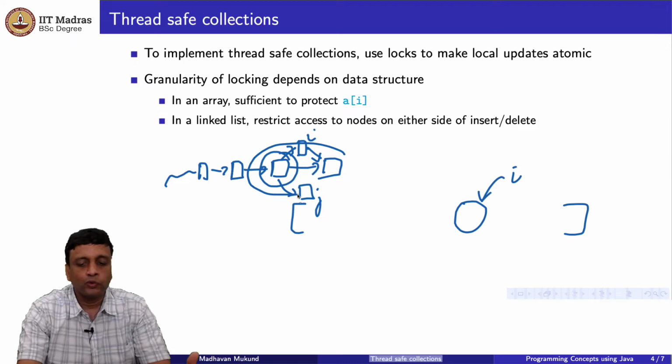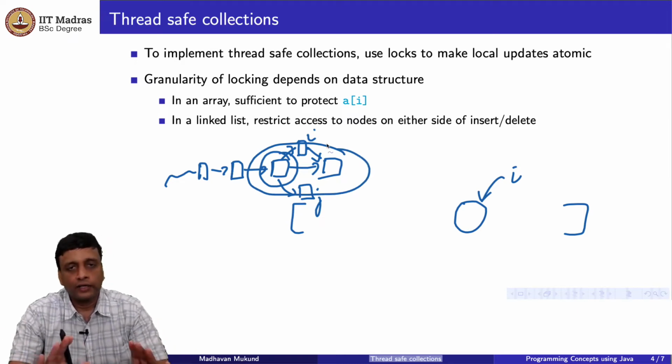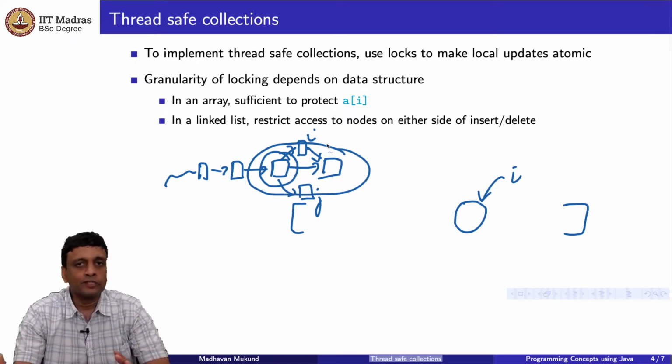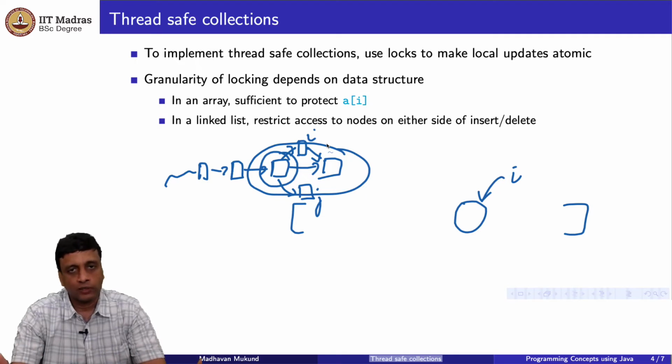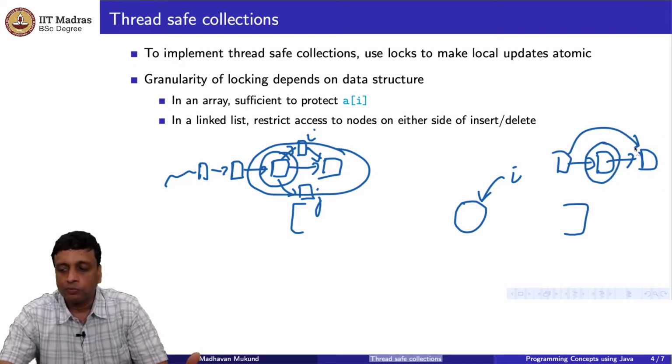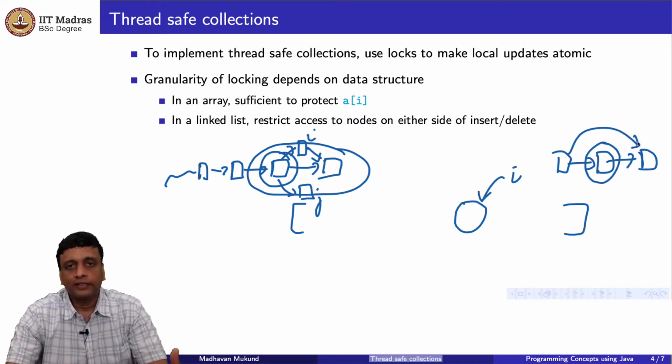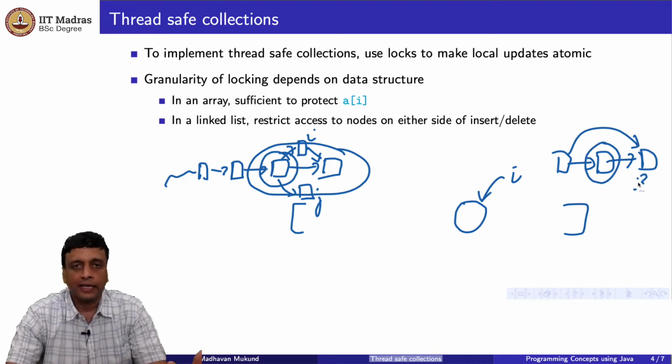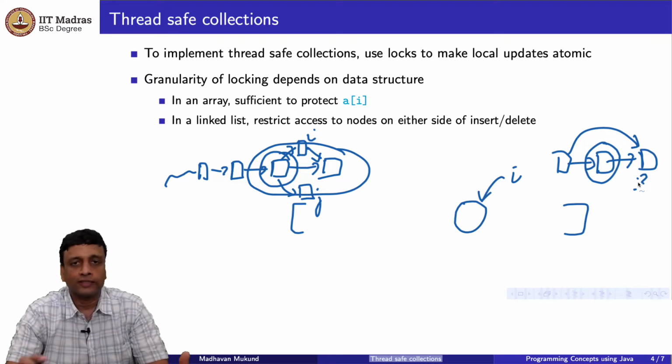So in this case we might want to include a kind of neighborhood, at least the previous node, and if I am deleting, maybe the next node as well. Because if I have a linked list and I delete this node, then I want to make this point to that. So in this process, if this node gets deleted in parallel, then I am in trouble. Then this node must point to the node after that and so on.